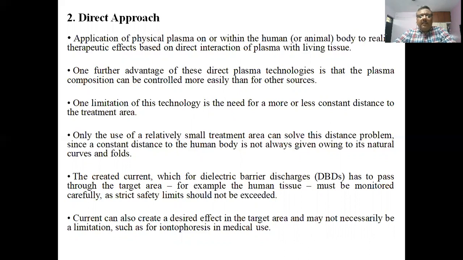Since a constant distance to the human body is not always given owing to its natural curves and folds, the created current, which for dielectric barrier discharges has to pass through the target area, for example, the human tissue, must be monitored carefully as a strict safety limit should not be exceeded. Current can also create a desired effect in the target area and may not necessarily be a limitation, such as for iontophoresis in medical use.